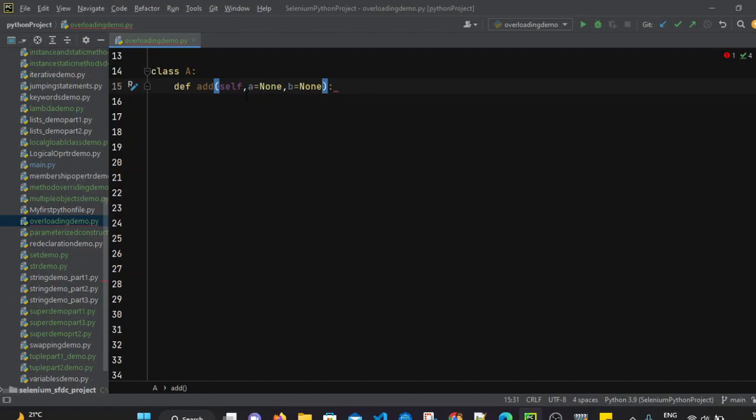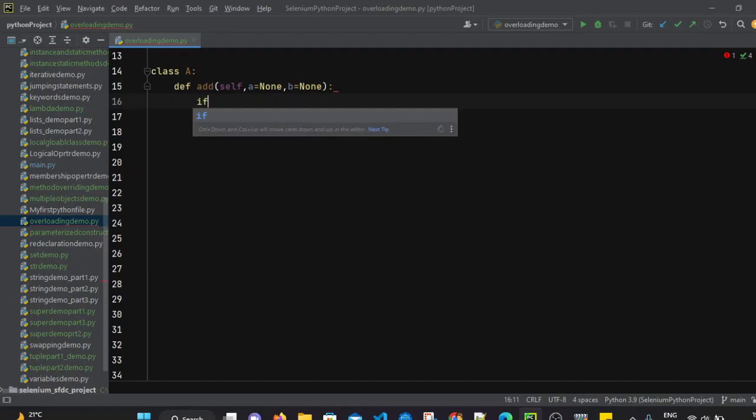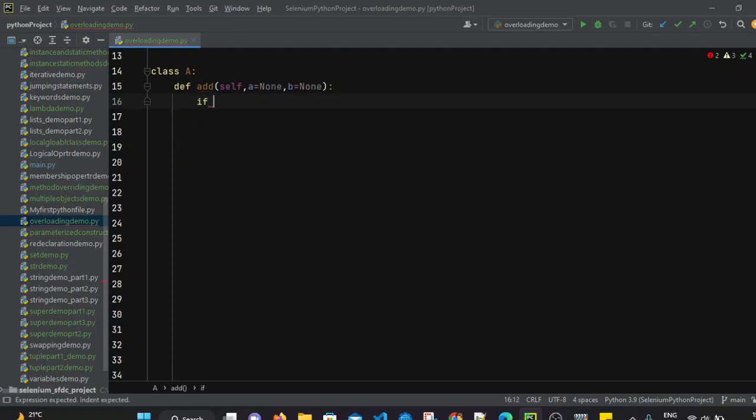So if you don't pass any value while calling the method, then by default it will take the None value, and then we can add some if else condition. So I will just add one if else condition. I will check if a is not equal to None. So if a is not equal to None, that means there will be a single value which is passed.